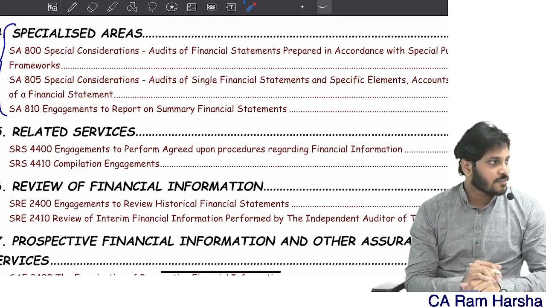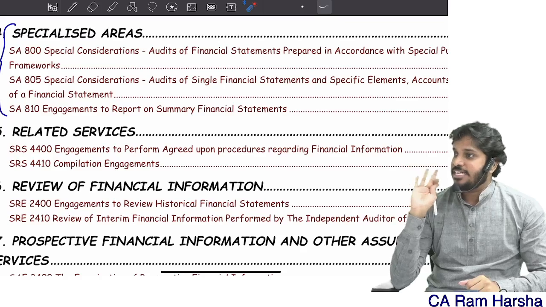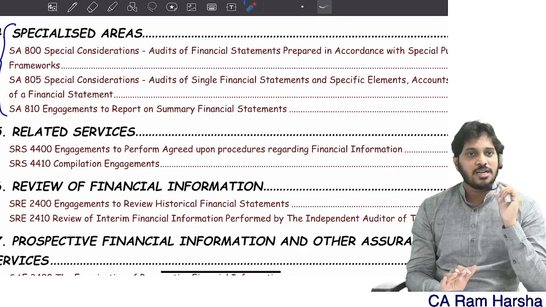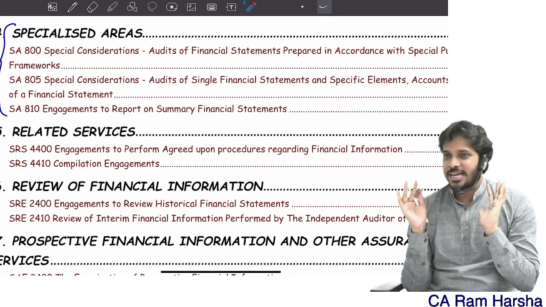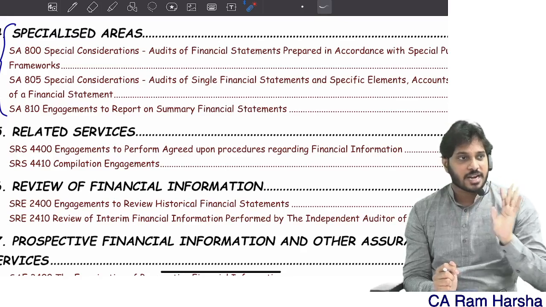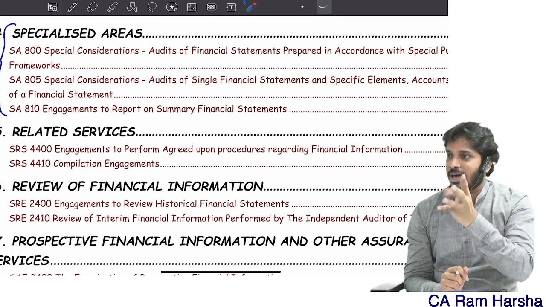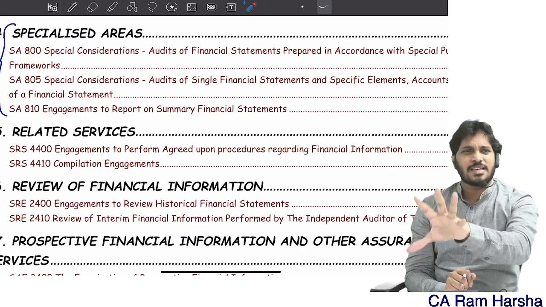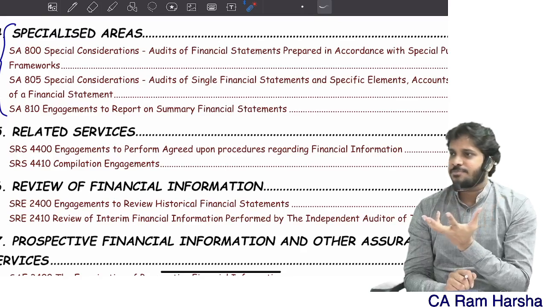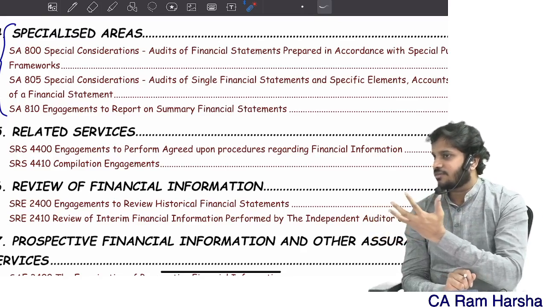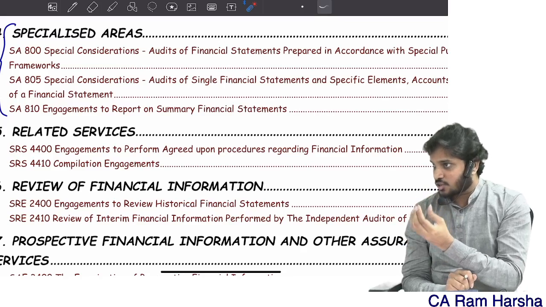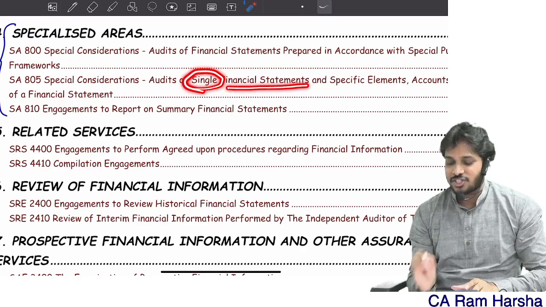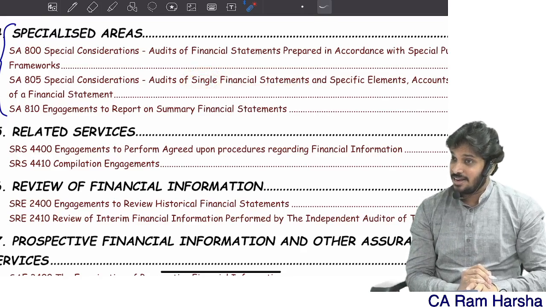Provided here in 805, you are not auditing a complete set of the financials. Generally, whenever we think of financial statements, it is the complete set of financial statements, nothing but the balance sheet, P&L, cash flow, notes, and statement of changes in equity, prepared in accordance with some framework. This full set is called the complete set of financial statements. But here you are not doing the complete set. You are only auditing a single financial statement.